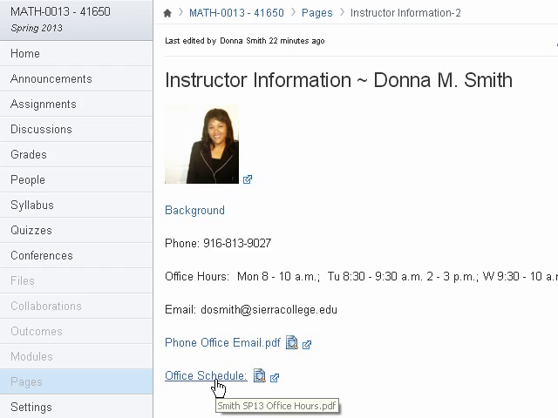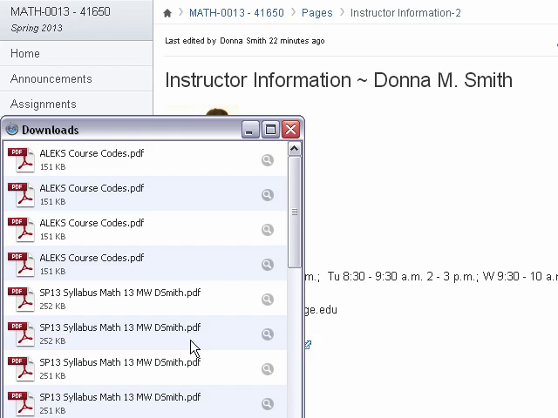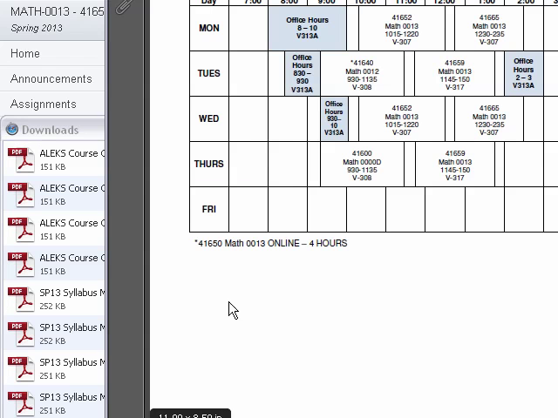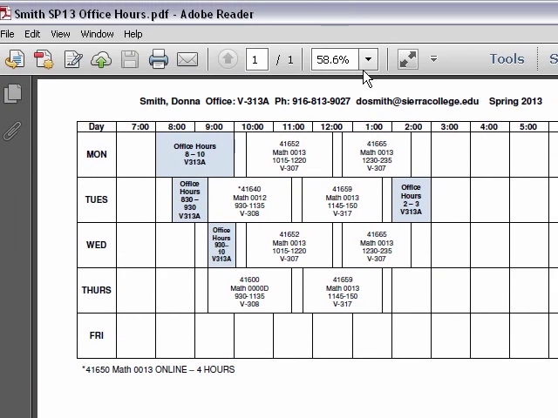And then here's my schedule, so if you wanted to come by and see me, and let's say you missed my office hours, you could see, oh, she might still be on campus. So if you just click this box that says office schedule, it will prompt you, do you want to open it? And when it opens up, it'll just show you my whereabouts on campus. So let me move the file so it's captured with my web capturing program. So you can see I have office hours from 8 to 10, and then I have a statistics class that's on ground, two of them actually, on Monday and Wednesday. And so that's my schedule.